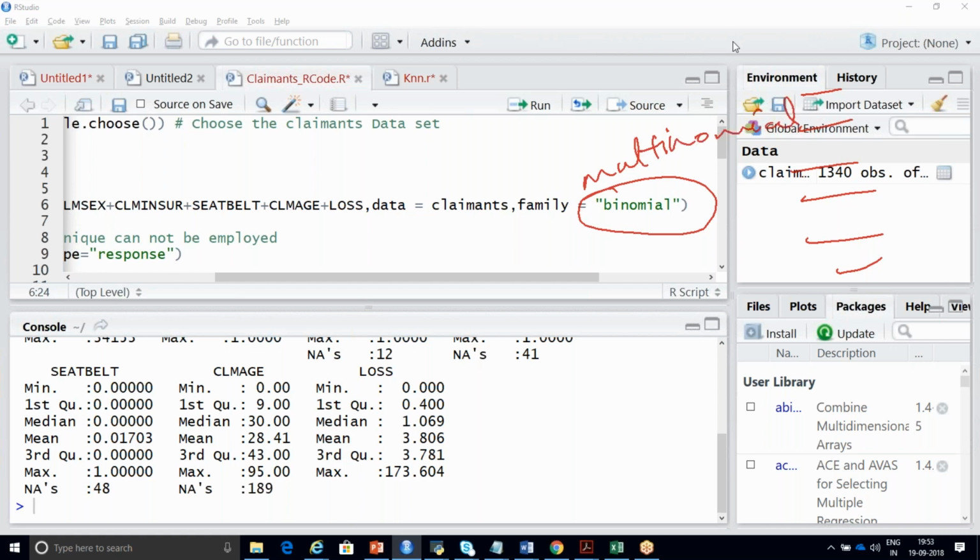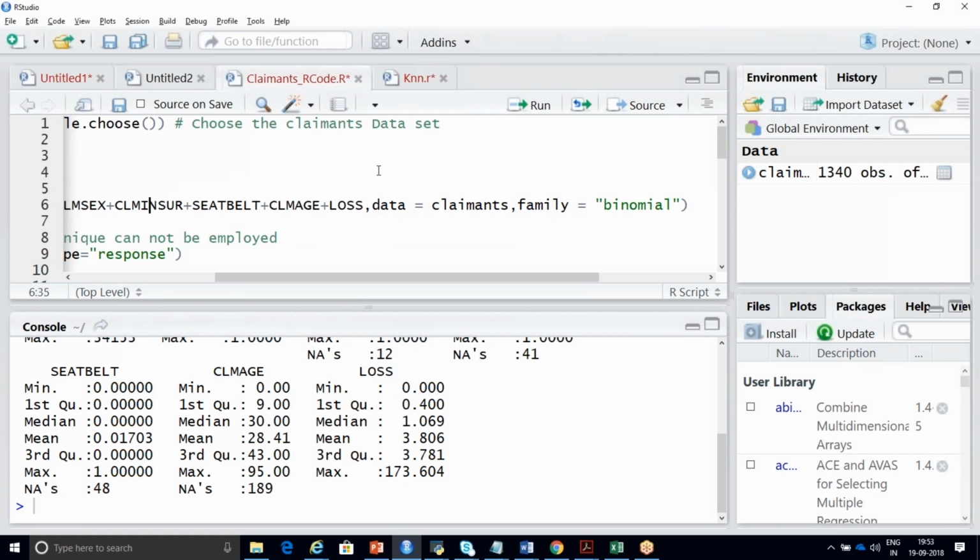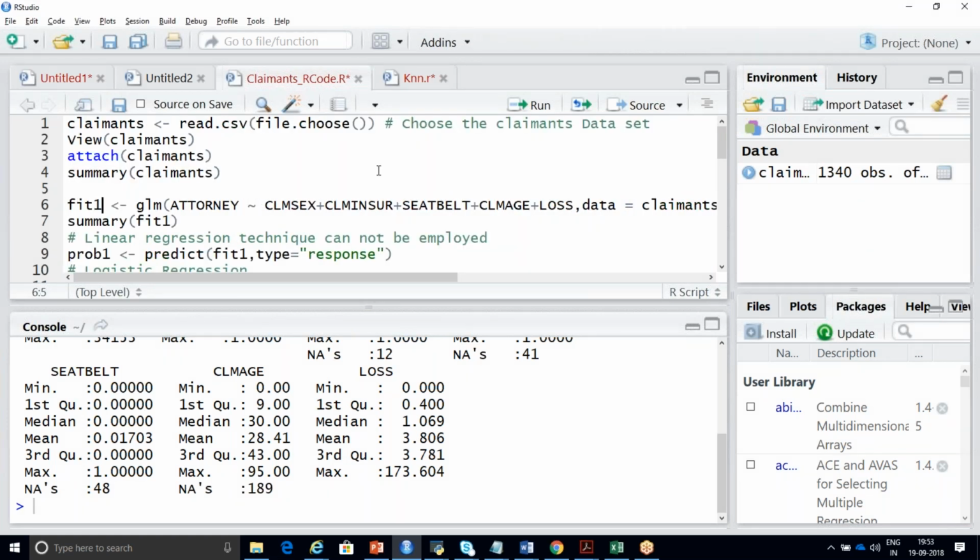Multinomial. So this is your dataset name. These are nothing but your input variables. I'm going to build a model called fit1. Let me run this line and store my output in a variable called fit1.